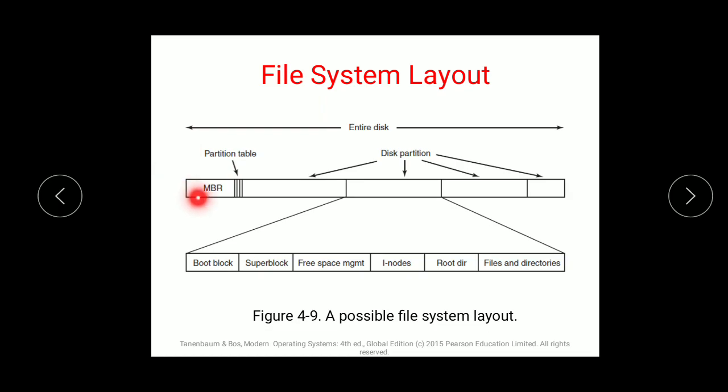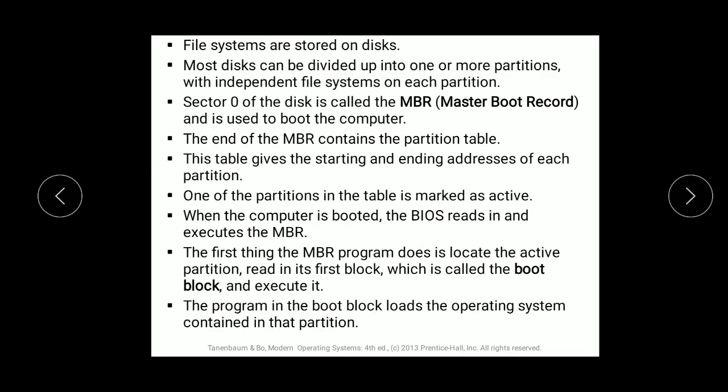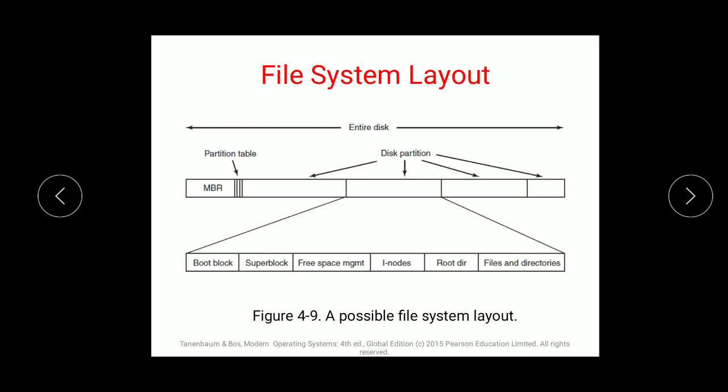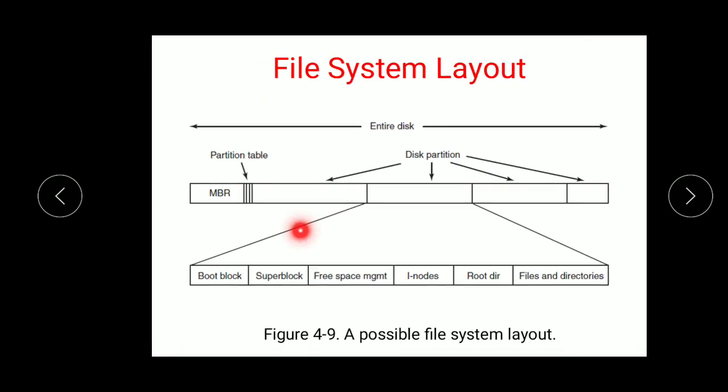MBR is the master boot record, that is the main record of your file and is used to boot the computer. When your system boots, that is when it starts, at that time it will refresh all your files which are on the disk with the help of the master boot record. The end of the master boot record contains the partition table. Now the partition table is to show you a proper partitioning of each and every partition with the help of numerical values.